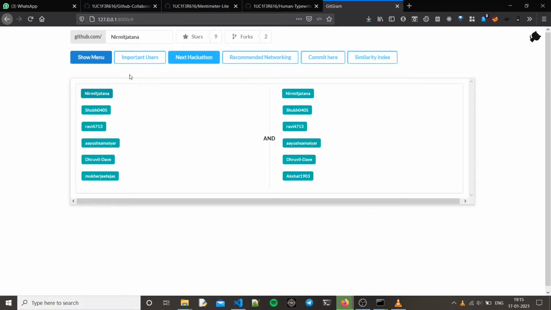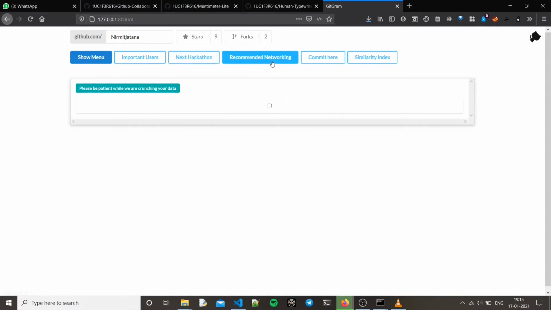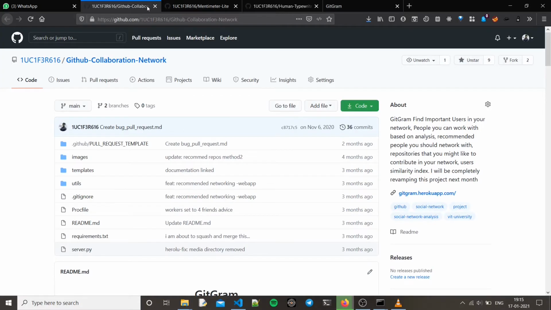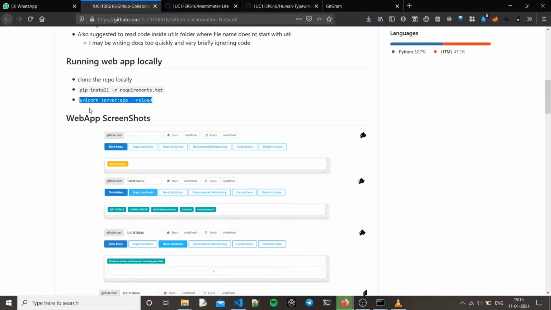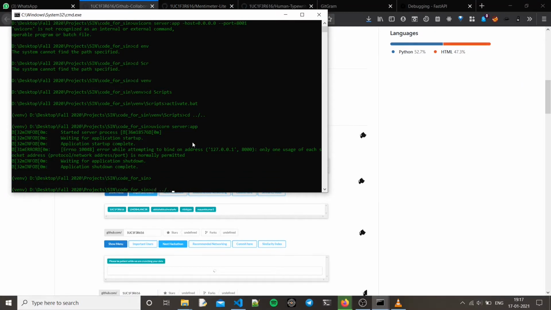Okay, so these are the next hackathon teams recommended by the data structure, whatever algorithm it is. So Nirmit can form these 2 teams with these people, and I think I'm using maximum clique here, where every person knows each other person, so they can communicate easily in their team. Collaboration will be easy if they all know each other and have worked on projects before. So that's what we did in next hackathon.